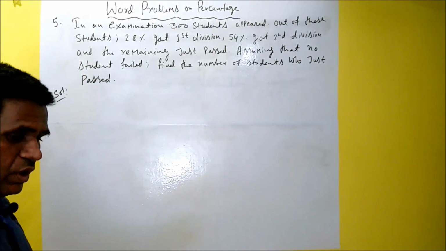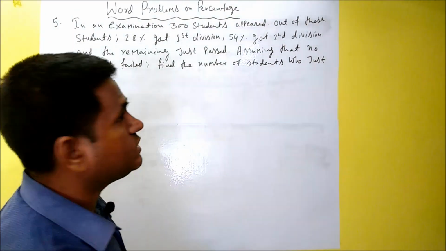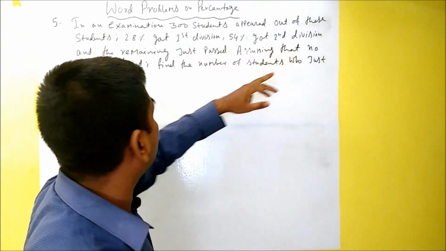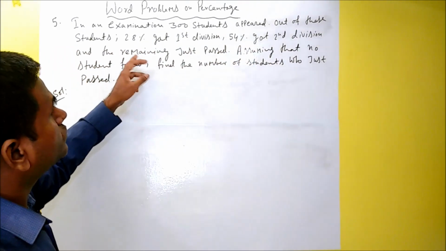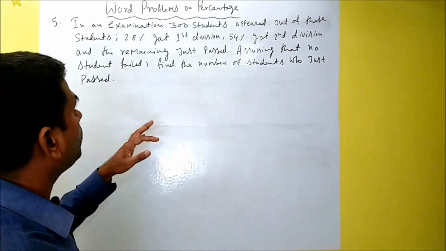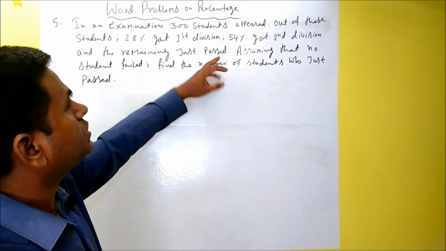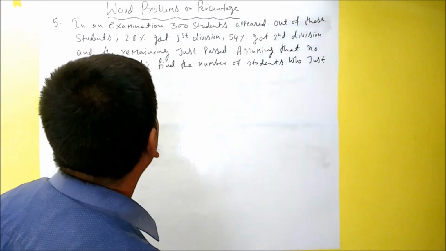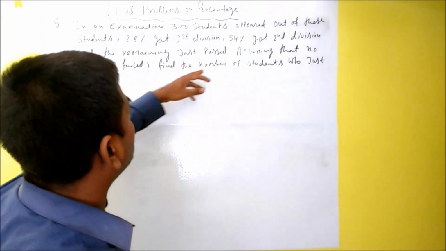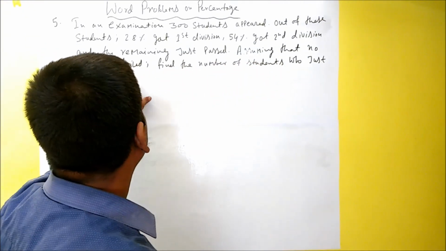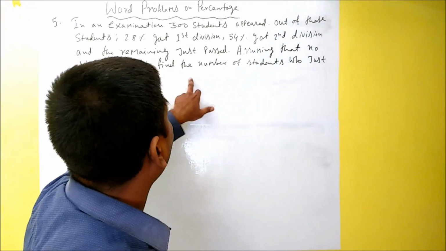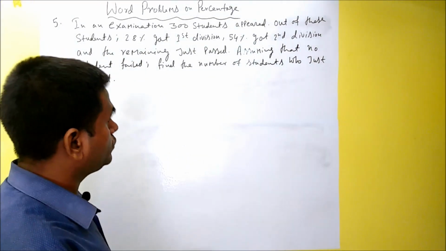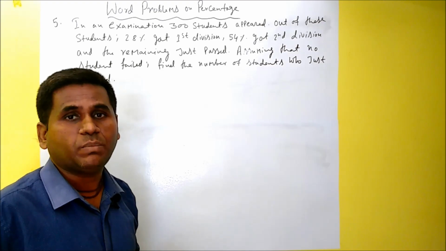Okay, so number of students passed in the exam is given in percentage here. 28% first division, 54% got second division, and remaining, so the remaining students' number is missing here. Remaining just passed. Okay, I think the examiner was very liberal. Okay, so everybody is passed. Remaining just passed, assuming that no student failed. Okay, find the number of students who just passed. So we have to find out the number of students who have just passed the exam.